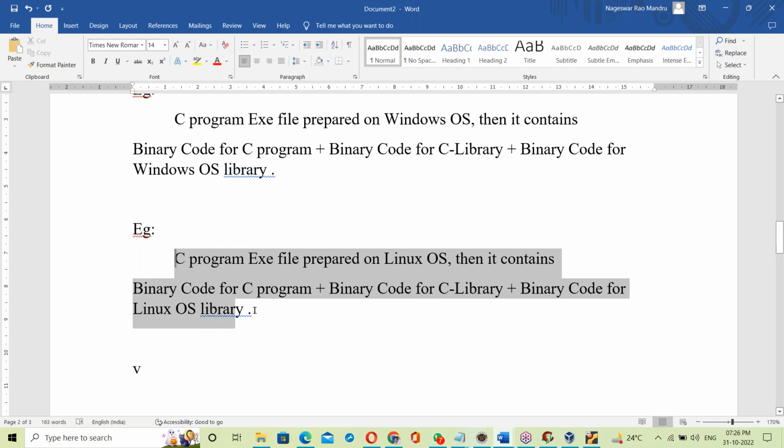Sorry, what's happening? One more example.